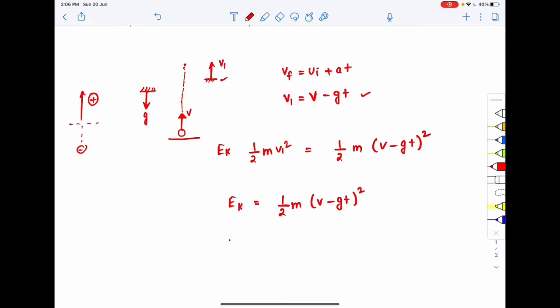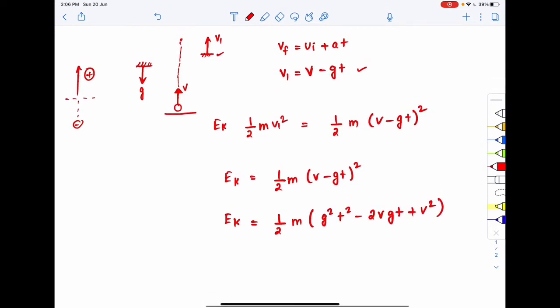Over here, if I elaborate this, Ek, the kinetic energy, will be equal to half m times g square t square minus 2vgt plus v square. So I can see that the kinetic energy at a particular point, suppose at this point 1, is proportional to a function of t square.